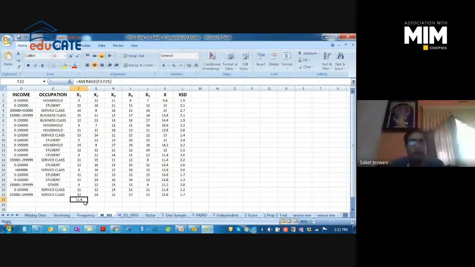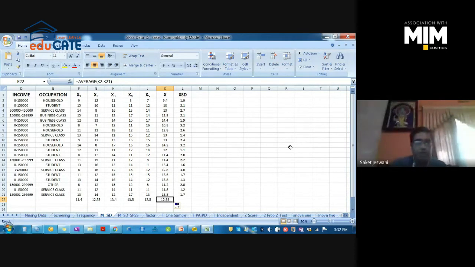So you will get the mean value 11.4 for this particular variable x1. Then drag it. So you will be able to calculate the mean values for all the variables individually. And this is the overall mean value for all the sample and all the variables, 12.63.